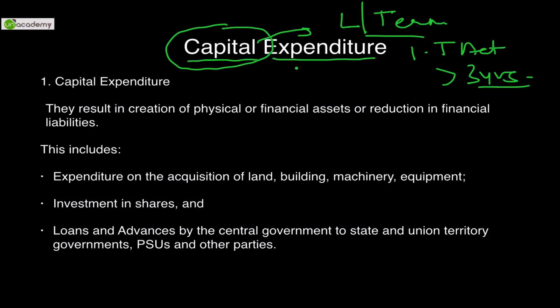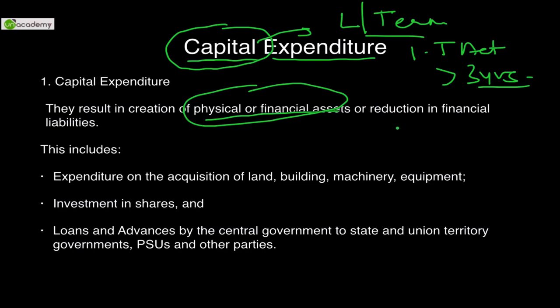Expenditure on acquisition of land. If I have to build a post office, a lab, or, say, a Mars mission satellite, all these expenditures are considered capital expenditures because they are long-term assets. They would result in the creation of physical or financial assets in the case of government. So for the government, whatever results in the creation of physical assets is considered capital expenditure.